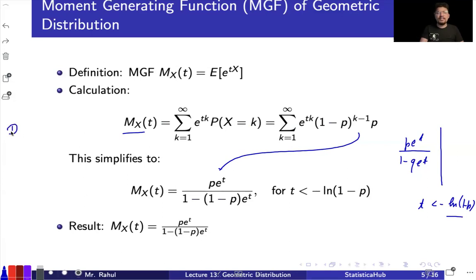So I will just leave that on the reader. So you have to go for the derivation for the MX(t) in this particular part. Just follow the same steps like whatever we just covered in the earlier two slides, or maybe the earlier two lectures. You just follow the same thing, writing the things, expanding the things, doing the summation. That's it. Okay. And at the end, you need to memorize that the mean is 1 over p, the variance is q over p square, and the MX(t) is p e raised to the power t over 1 minus q e raised to the power t. So these are some of the things that you have to memorize always.